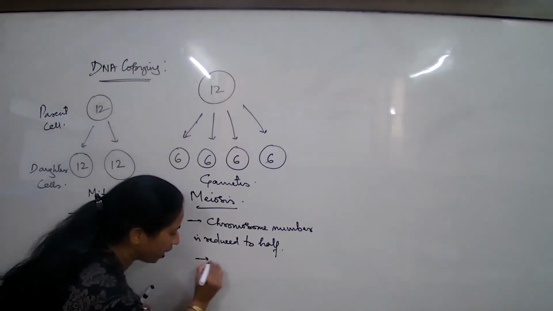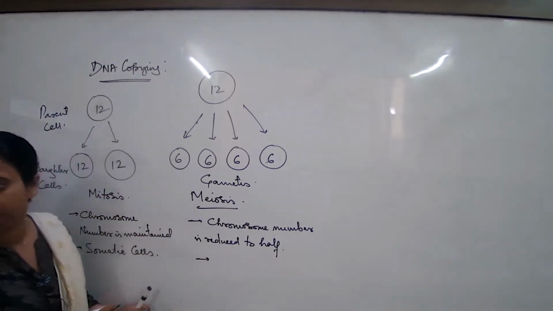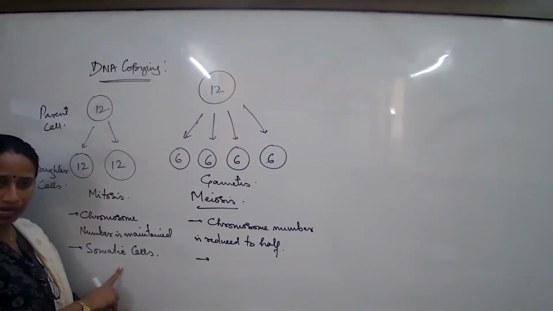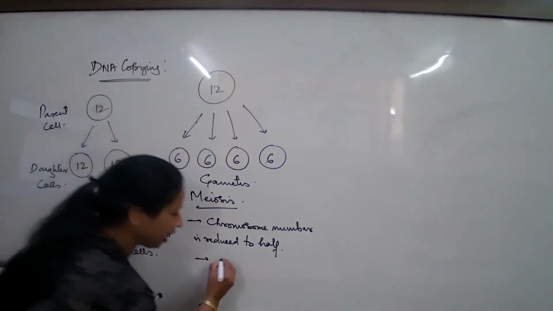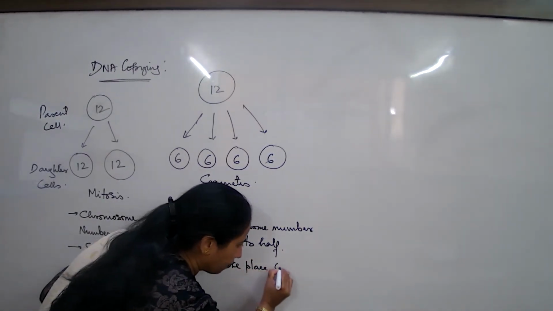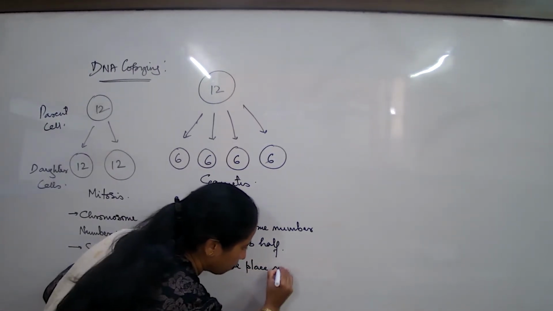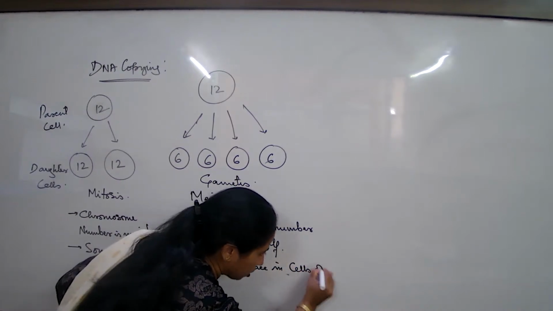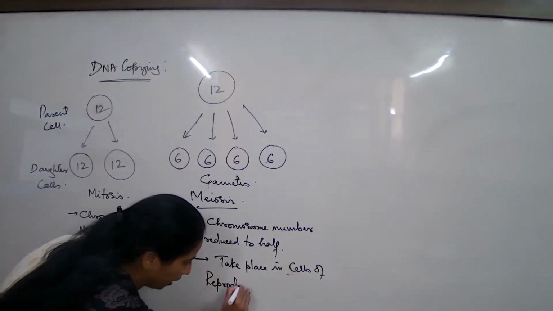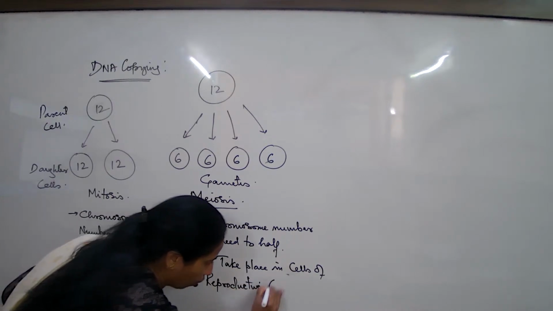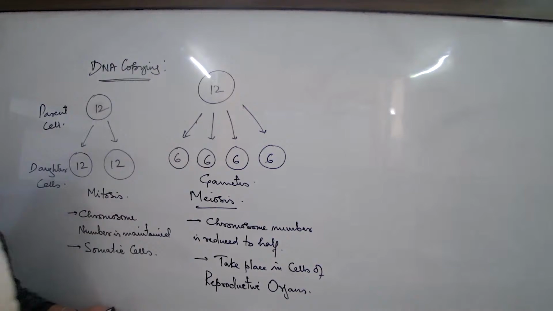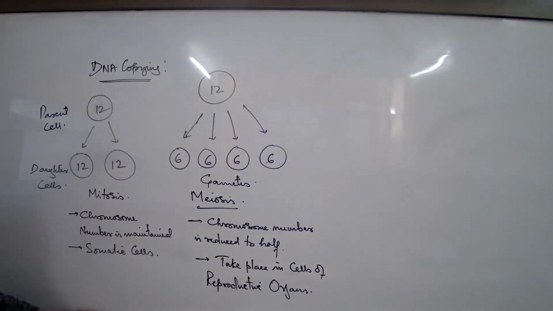In what type of cells do they show this particular method? Here I am writing, takes place in somatic cells. Then what should I write? Takes place in the cells of the reproductive organs. Only in the animals? No, animals and plants both.